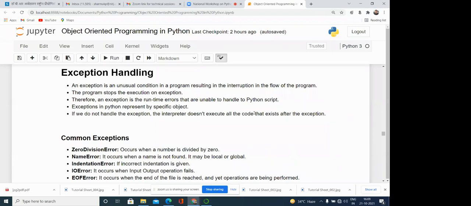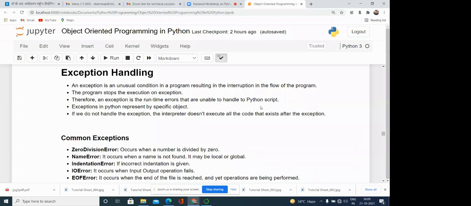So in these kinds of conditions, the program does not contain any syntactical error, but there is a logical error, because we cannot predict the future, what is going to happen, or the circumstances in which the program is running. If favorable conditions are not there, then your program can basically terminate abnormally. So in order to handle the abnormal termination, exception handling is used.